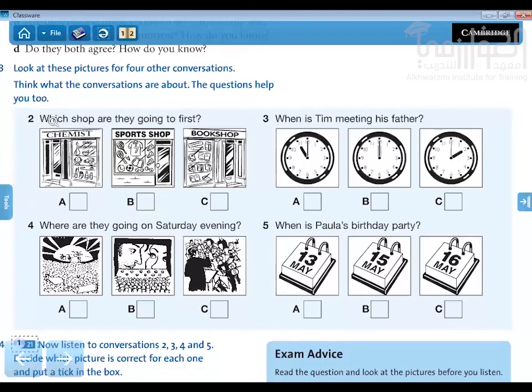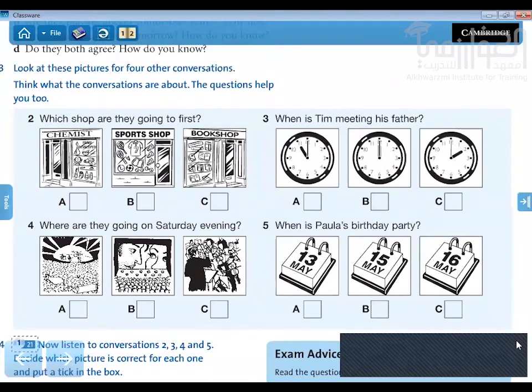Number 2, the question is, which shop are they going to first? And then 3, when is Tim meeting his father? So you look for answers about the time. And then, where are they going on Saturday evening? These are the places. Look at the pictures, you can see. And then, when is Paula's birthday party? So this is the calendar, so you can see the date.